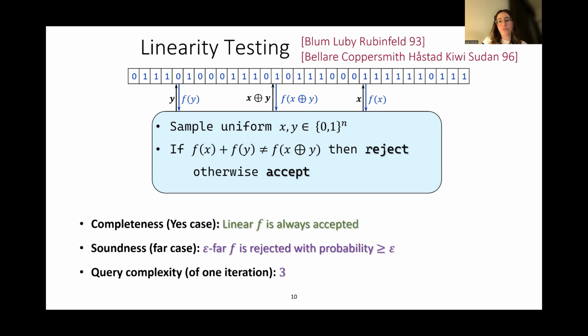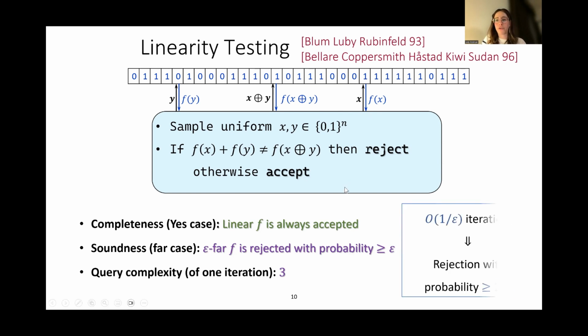For completeness, in the yes case, all linear functions are always accepted because of the characterization. The epsilon-far functions are rejected with probability at least epsilon. This was proved by Bellare, Coppersmith, Håstad, Kiwi, and Sudan, and the query complexity is constant. We can repeat this algorithm 1 over epsilon times to get the rejection probability to at least 2/3.